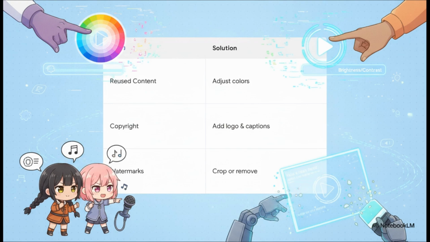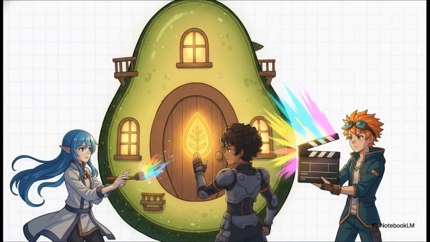Worried about a reused content flag? Simple solution. Just slightly adjust the color brightness and contrast in your editing app. To completely avoid copyright strikes, always add your own personal logo to the corner and throw in some local captions. And those annoying watermarks left by AI tools, crop them out or use a removal tool. These minor tweaks take literally seconds, but they make the content uniquely 100% yours. Let's move on and see how this builds our final masterpiece.